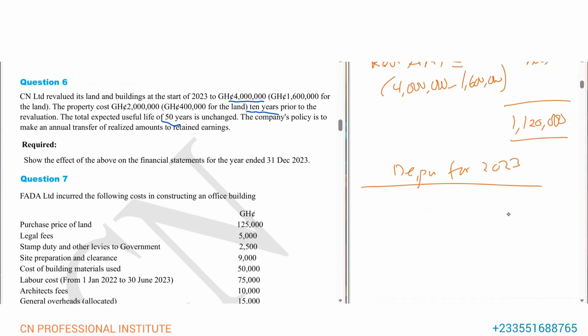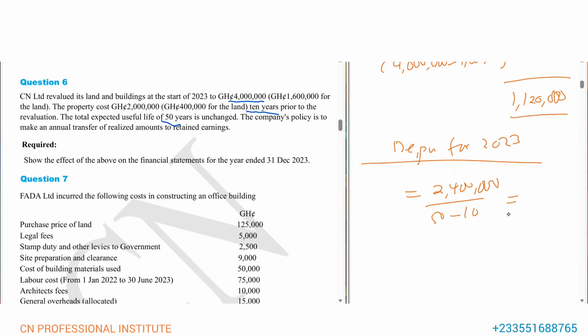And that will be the revalued amount now, the 2,400,000 over the remaining life. Now it was 50 years. We charge depreciation for what? 10 years. Okay, and it's a whole year, the whole of 2023. So we pick the revalued amount divided by the remaining useful life. When we revalue an asset and we want to charge depreciation subsequently, then the revalued amount becomes the value we are going to use to charge depreciation. We are going to charge depreciation using the revalued amount, not the previous cost or the previous carrying value. So this will give us 60,000.